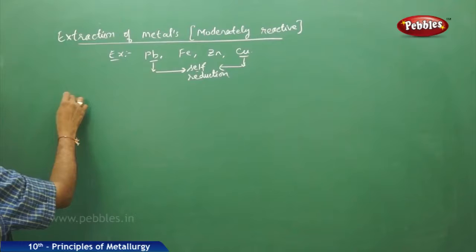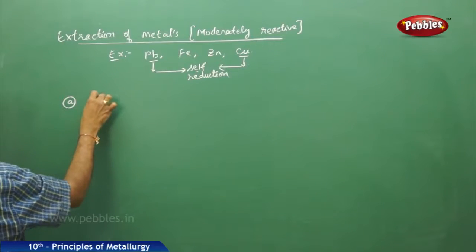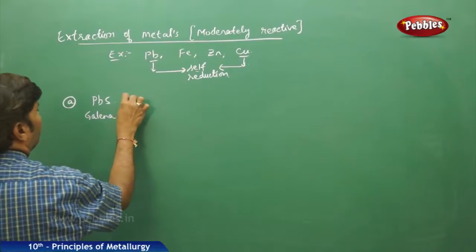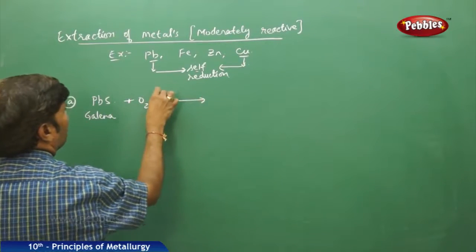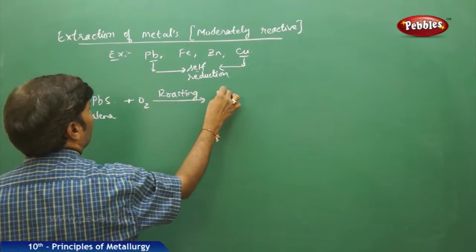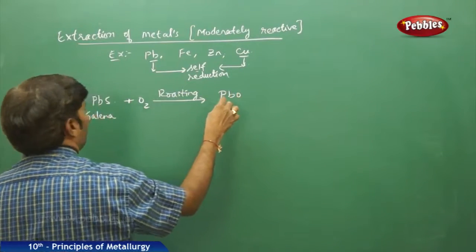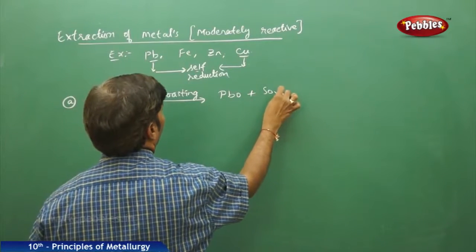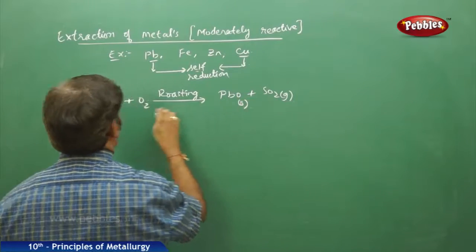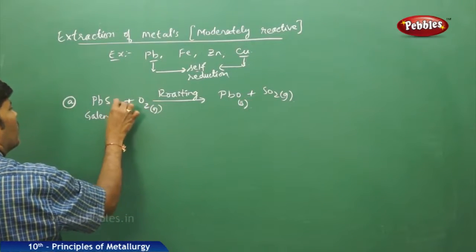In the case of lead, if you take PbS, galena, it is subjected to roasting. It forms lead monoxide plus sulfur dioxide gas. This is solid, this is gas, and this is also solid.